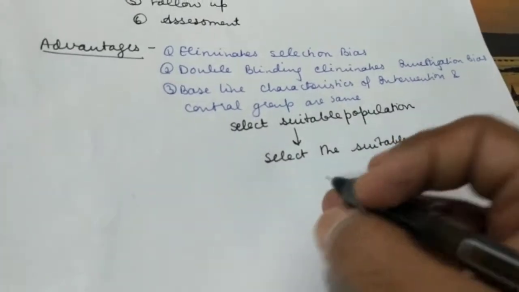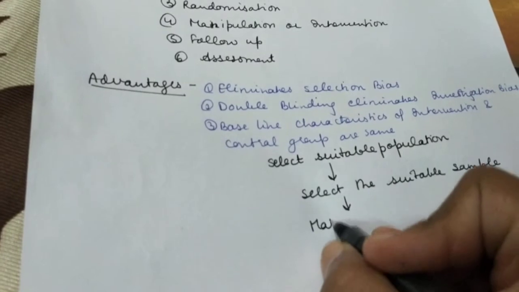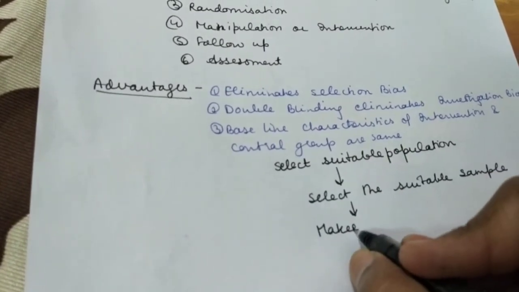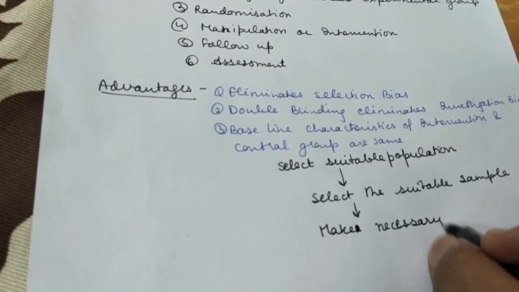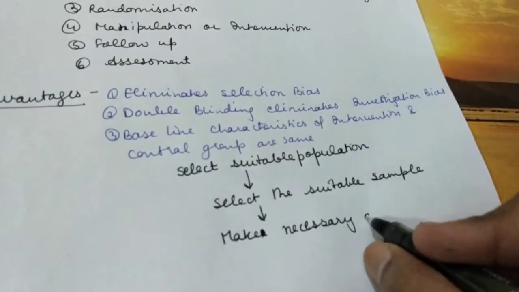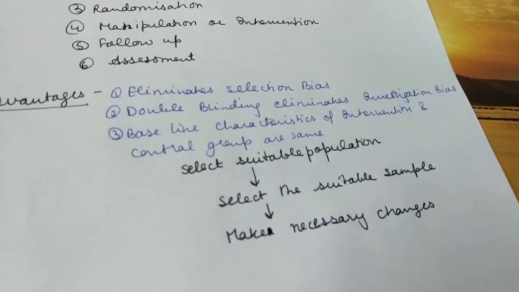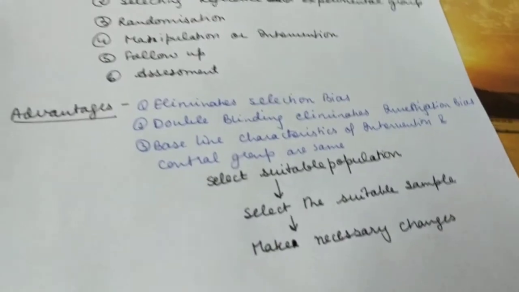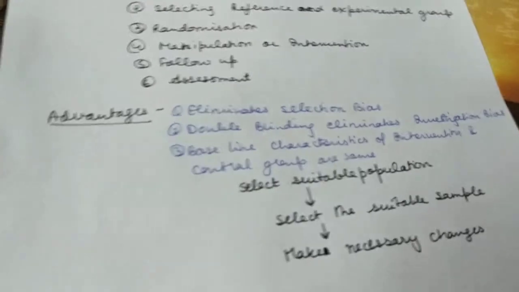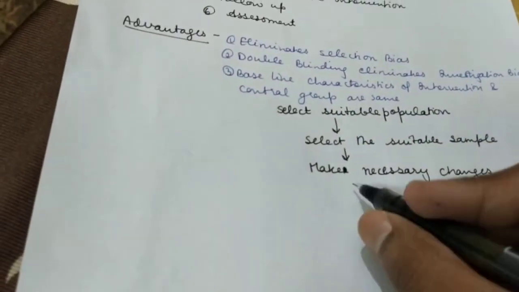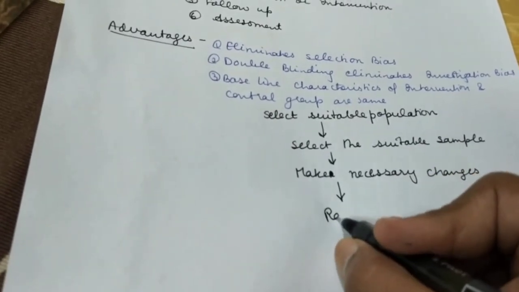ठीक. Then you need to make the necessary changes. That is, those who are not eligible, you have to remove them from this study group, and those who do not give consent also, you remove them. Okay. After that, what you will do? Then you will do the core step, that is randomize.